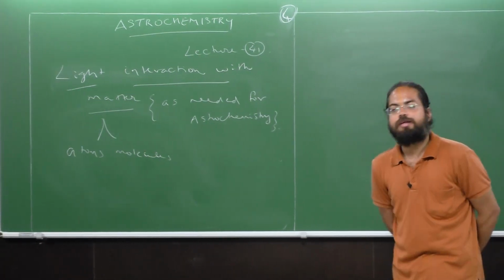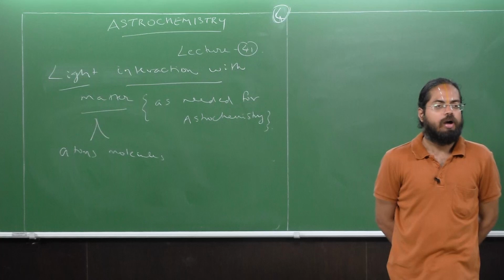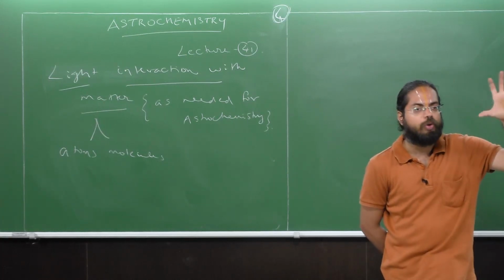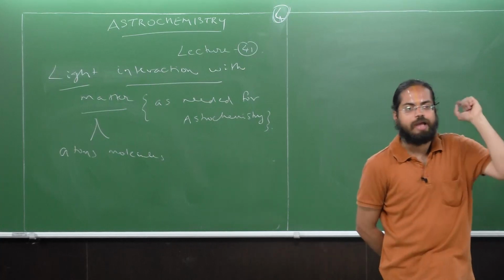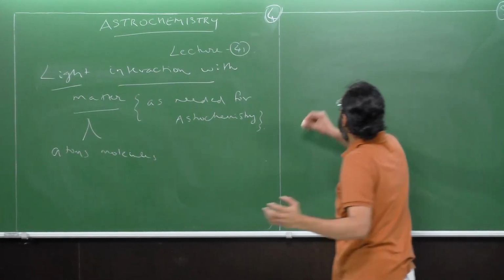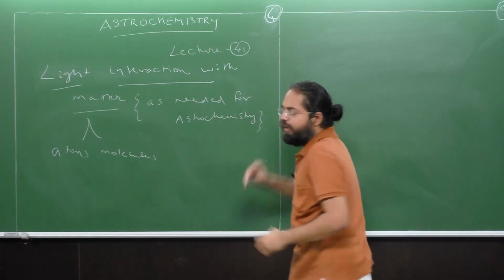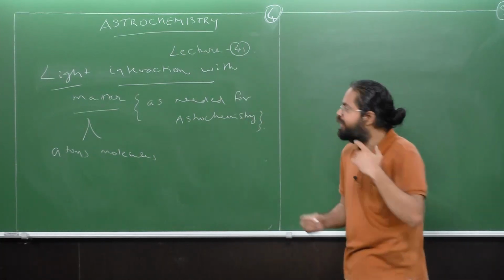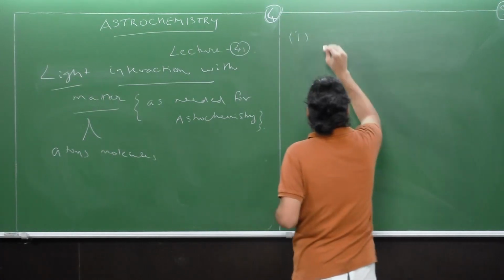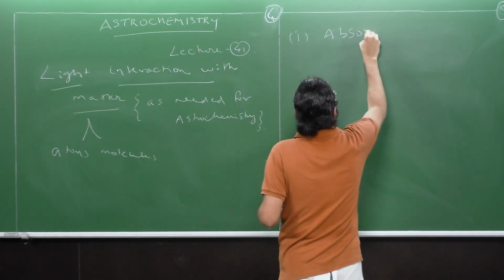Now, what do you think is the first thing that can happen when light interacts with matter? I'll give you a hint. The hint is, recall what happened when we detected what was present in the sun using the Fraunhofer lines. What was happening there actually? The answer is that when light interacts with matter, a lot of things can happen. The first thing that can happen is what is called absorption.